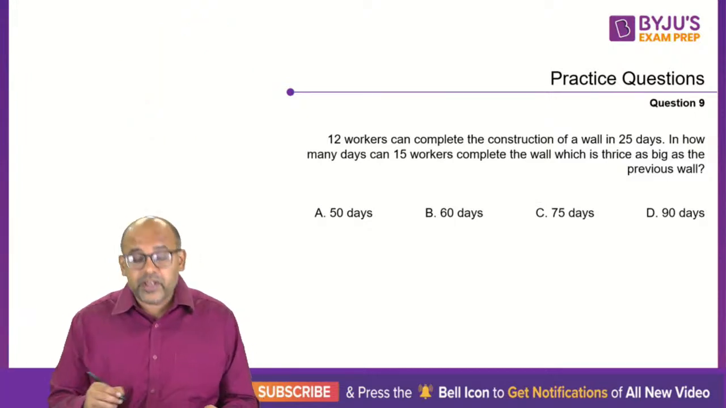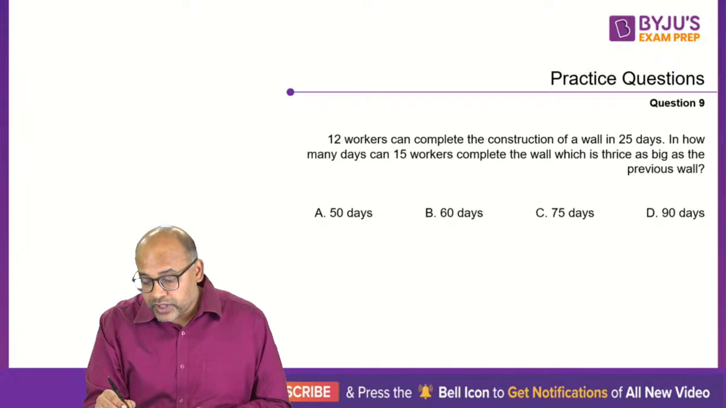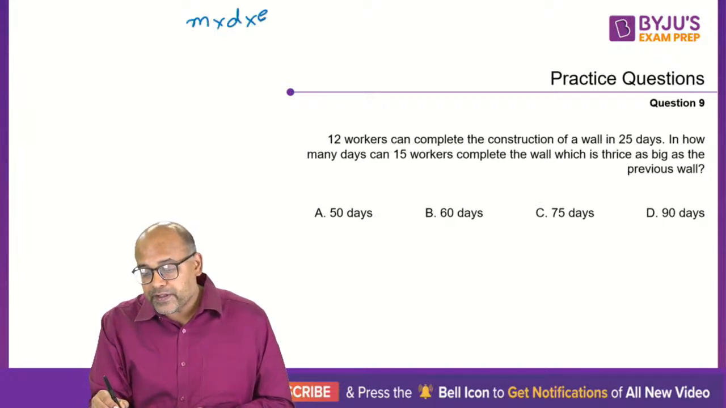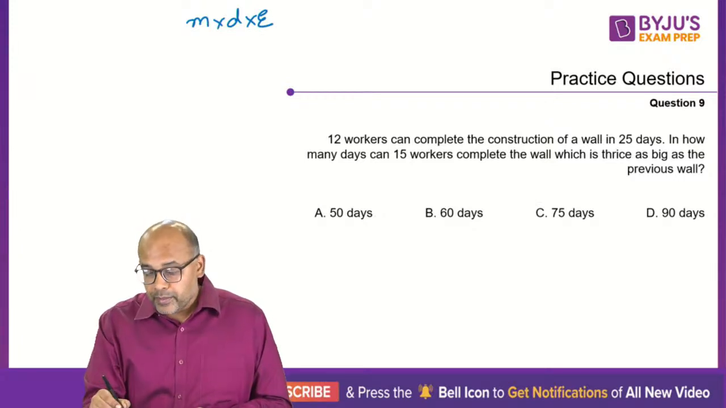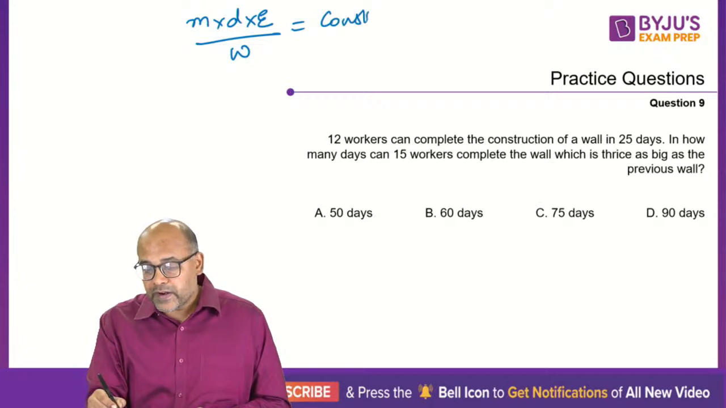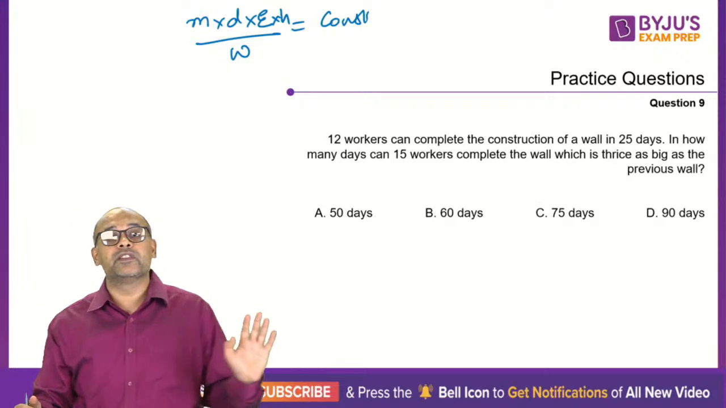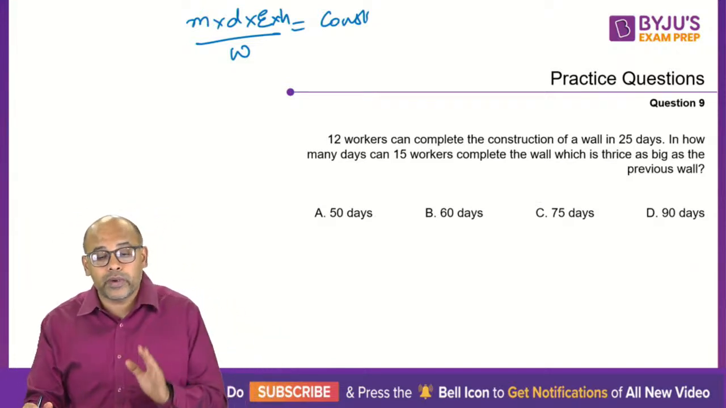The second thing is, we use the concept of man, day, hours by work. So the number of men into the number of days into efficiency of each man divided by the work. This should always be a constant. In fact, there could be number of hours per day also. So this should always be a constant, whoever is working. This is the concept we're going to use. So how do I use this concept?